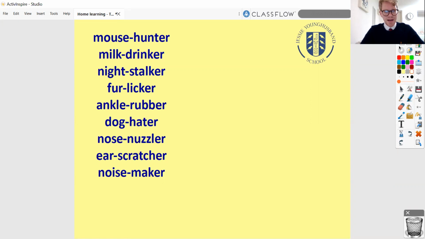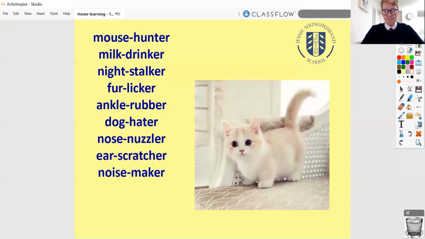So it's a dog hater, it's a mouse hunter, it's a noise maker, a milk drinker. I reckon one or two of you have probably got one in the room with you. Maybe even in your lap at the moment. What is it this poem was describing? Did you get it? It's a cat, isn't it? All of these things are ways you could describe a cat.